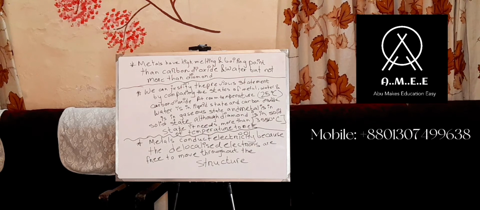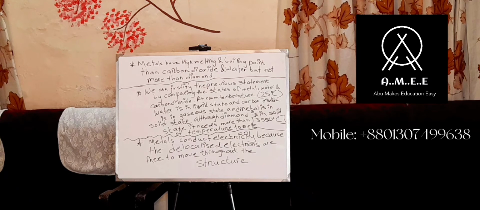Compared to carbon dioxide, water and many other substances, metal has a high melting and boiling point, and it is also hard, because it has a strong electrostatic force of attraction between the positive ions, which are the nuclear protons, and the sea of delocalized electrons.